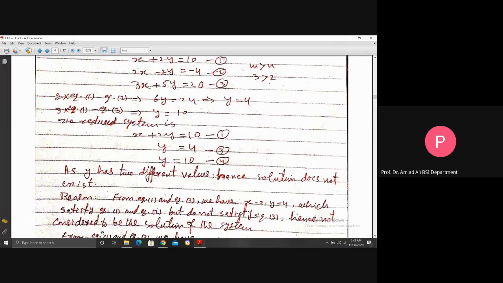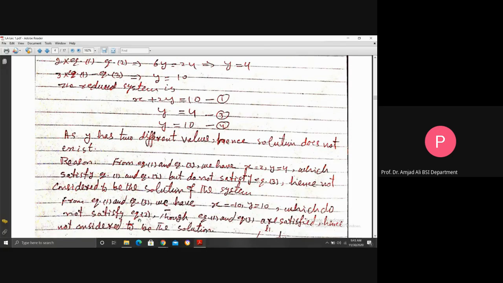The reason: from equation 1 and equation 2, when you plug back y is 4 here, you will get the solution x is 2, y is 4, which satisfies equation 1 and equation 2. That is, these values will satisfy equations 1 and 2, but do not satisfy equation 3. Hence, not considered to be the solution of the system.